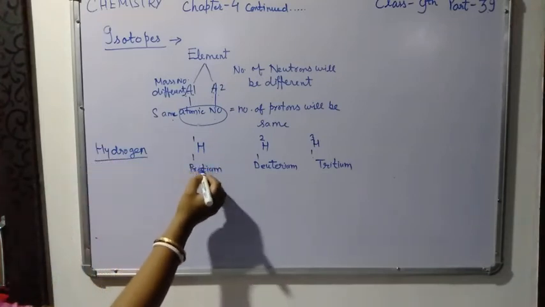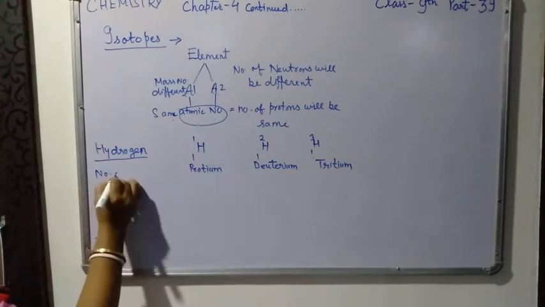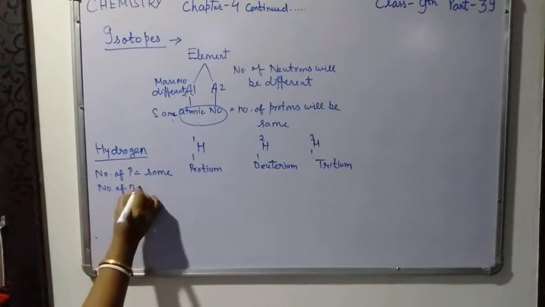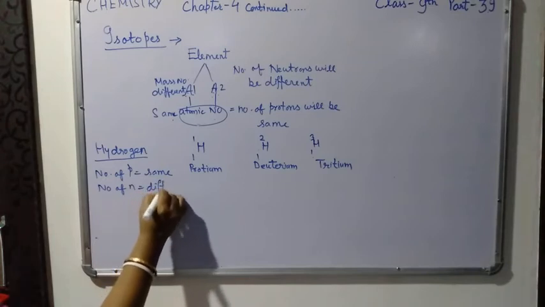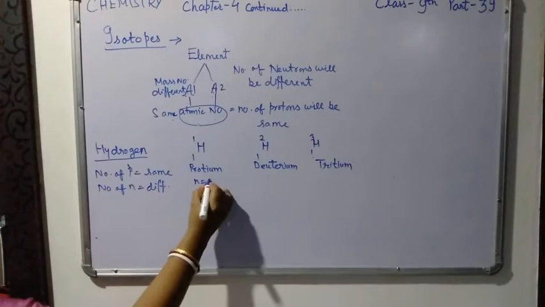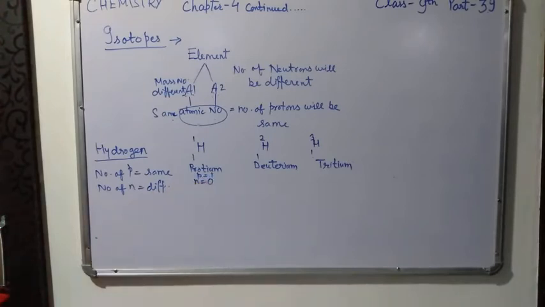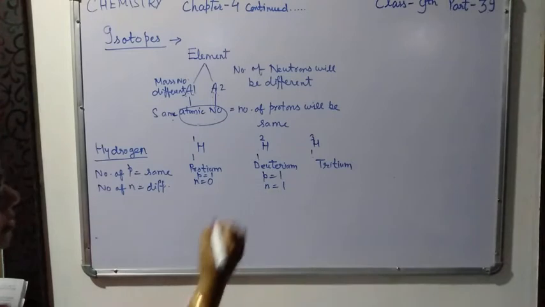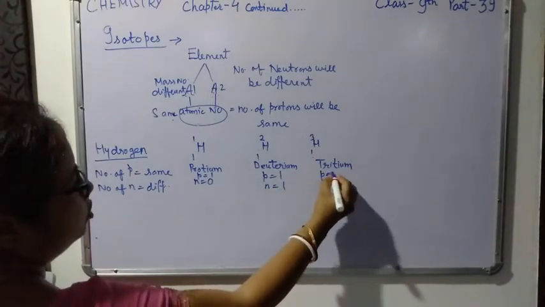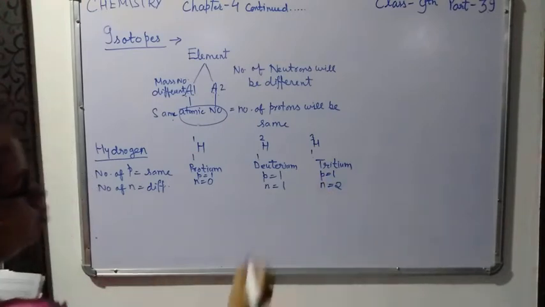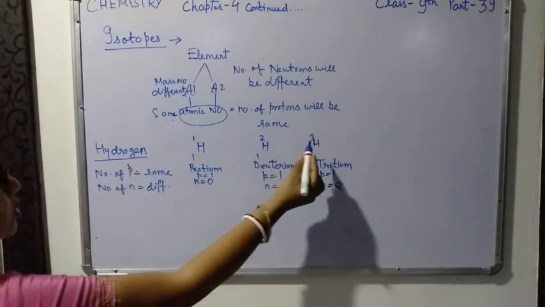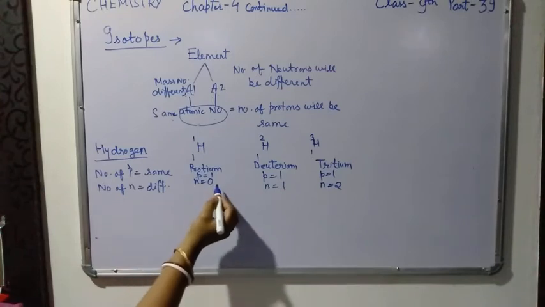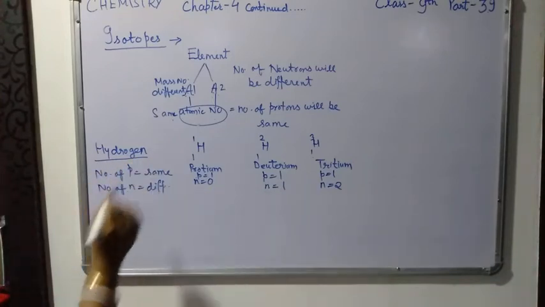Now you can see the number of protons will be the same, but the number of neutrons will be different. In the first case, number of protons 1, number of neutrons 0. In the second case, number of protons 1, number of neutrons 1. In the third case, number of protons 1 but number of neutrons 2. So in these three isotopes of hydrogen the number of protons is the same but the number of neutrons is different.